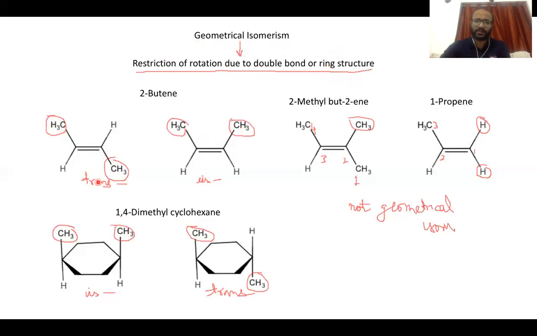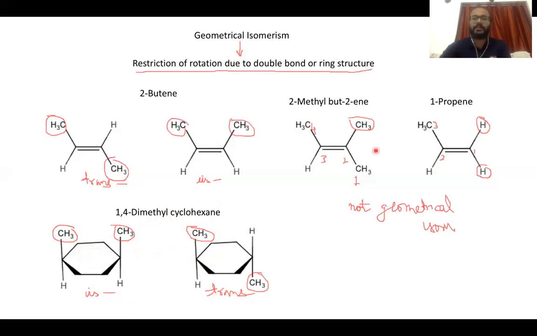Similarly, 2-butene is an example where you see the isomerism coming as a result of restriction due to a double bond. 1,4-dimethylcyclohexane is an example where the restriction is because of the ring structure present in it. This ring structure isomerism we will discuss when we talk about conformers.